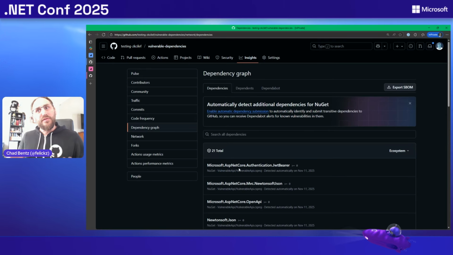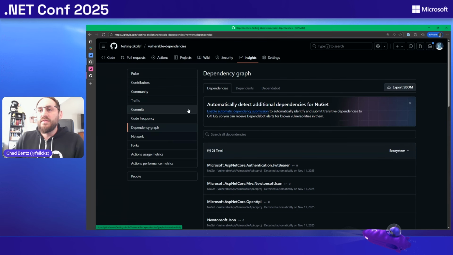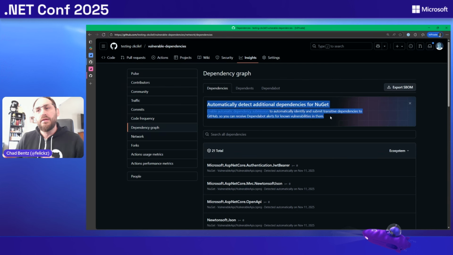The caveat is this isn't the full picture, right? When we do a NuGet restore, a lot of extra dependency information comes down when we run a build, the exact version we use, all the transitive dependencies we use. So you can see this big old hint here, GitHub saying, you've got more to do here.